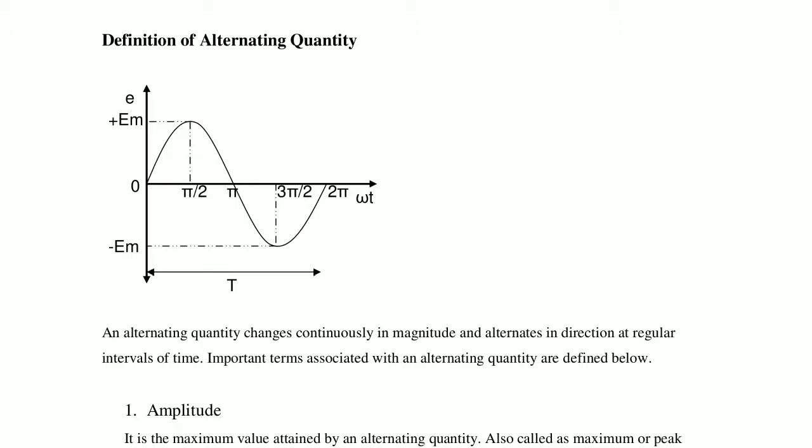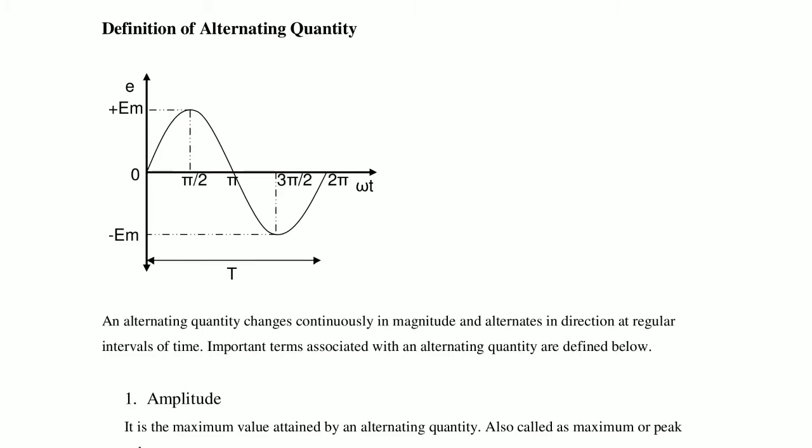For example, at 0 degrees it is 0 value, at pi by 2, that is 90 degrees, it is plus Em, at pi degrees it is 0 value, at 3 pi by 2 it is minus Em, the negative maximum value, and at 2 pi it is 0. So it is changing continuously in magnitude and alternates in direction, positive direction or negative direction, at regular intervals of time. So it is called an alternating quantity.